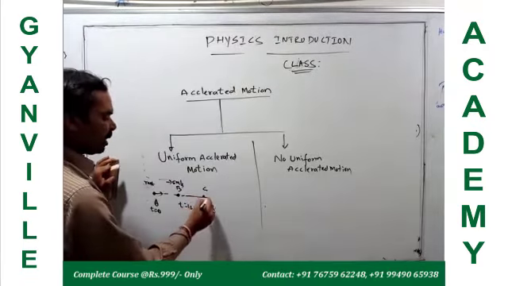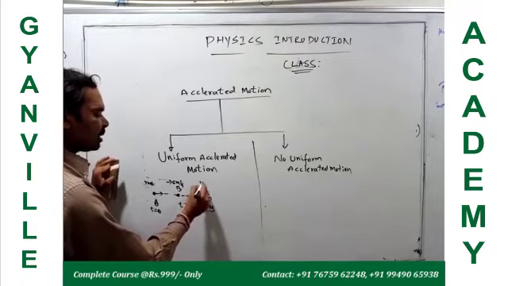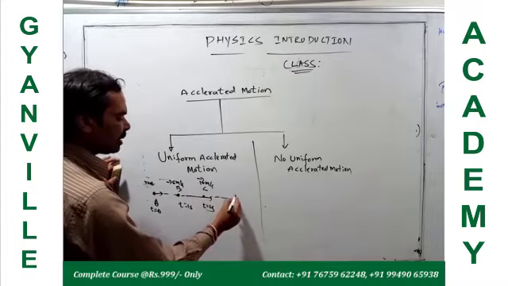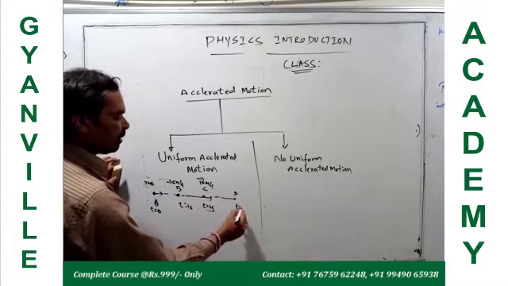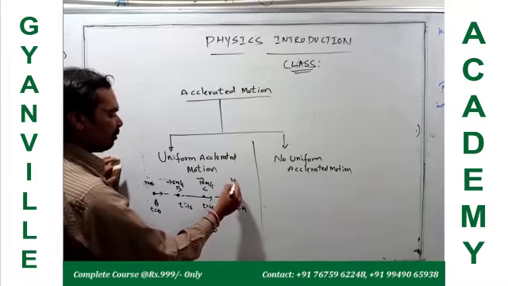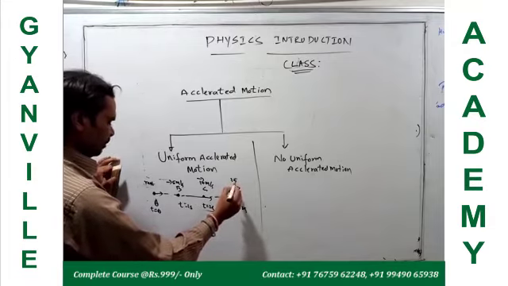When it is coming to C, at t equal to 2 seconds, the velocity is 10 meters per second. When it is coming to the point D, at t equal to 3 seconds, the velocity is 15 meters per second.